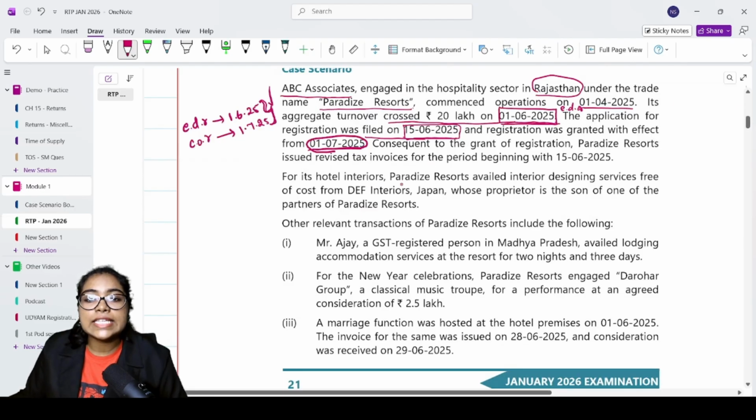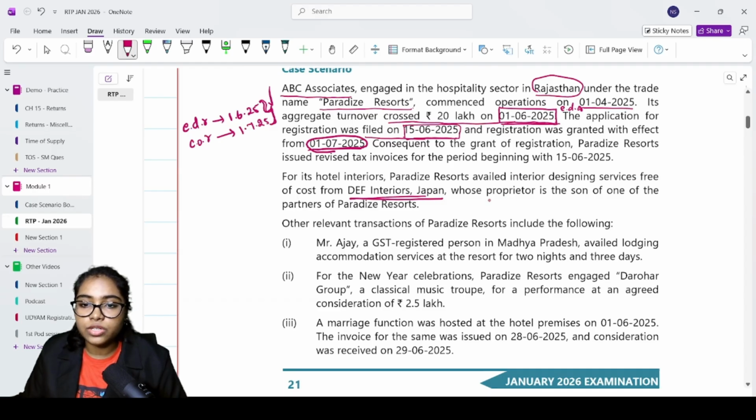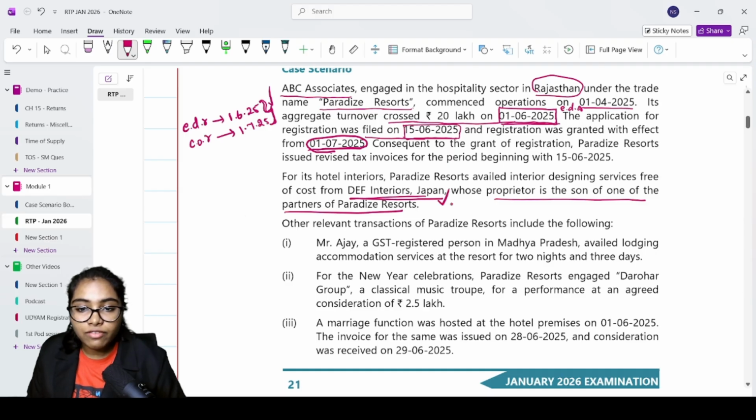For its hotel interiors, Paradise Resorts availed interior designing services free of cost from DEF Interiors Japan. Alright, so this is clearly a Schedule 1 activity. Yes, because it is free of cost, there is no consideration, from DEF Interiors Japan, whose proprietor is the son of one of the partners of Paradise Resorts. This is covered under related persons.